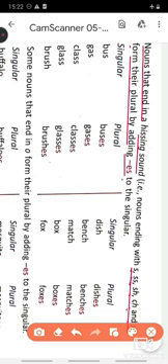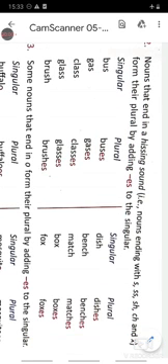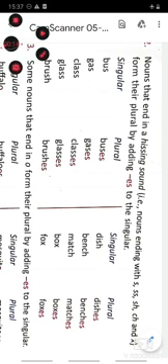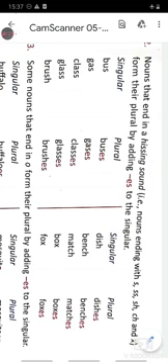For example, bus will become buses by adding es. Class will become classes by adding es. In bus it was single s and in class it was ending with double s. Likewise, bush is ending in sh and its plural will be framed by using es. So brush will be brushes.